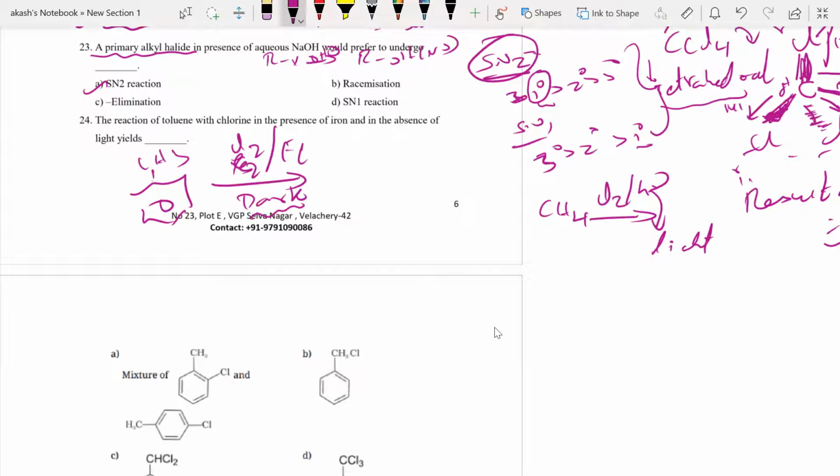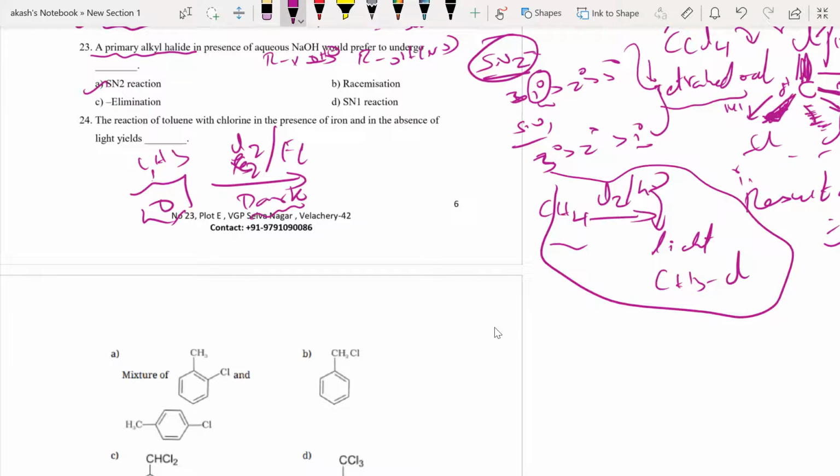Okay, first of all, what will be the product here? CH3Cl, CH2Cl2, CH3Cl. What reaction is this? Someone told chlorination. Can we just call it chlorination or something else we can add to this? Free radical chlorination, or free radical reaction, or free radical substitution, we can call it.